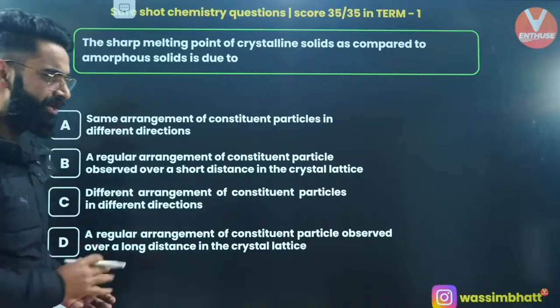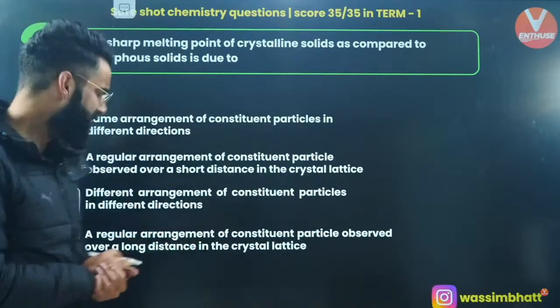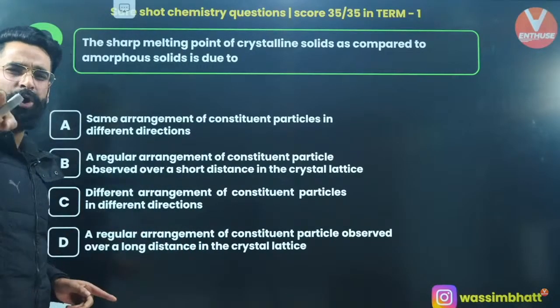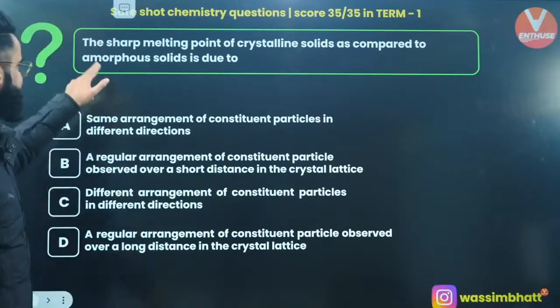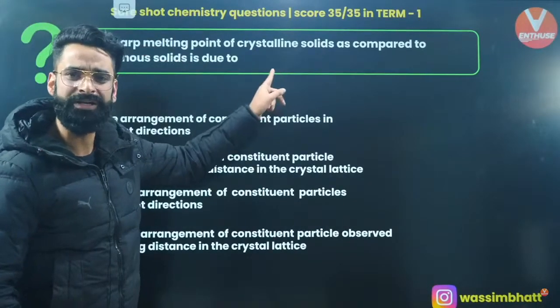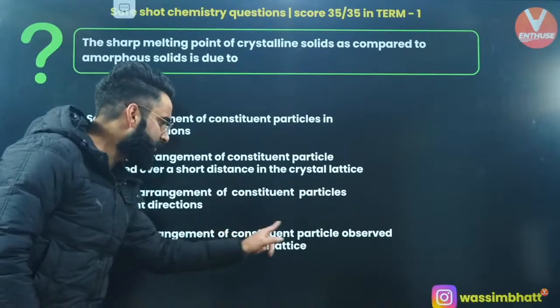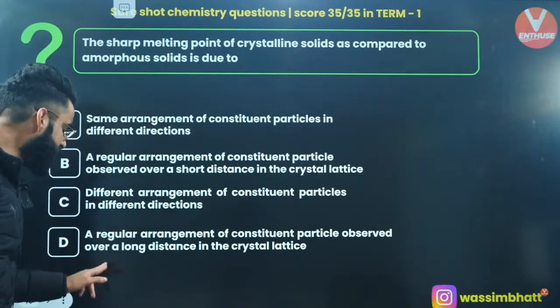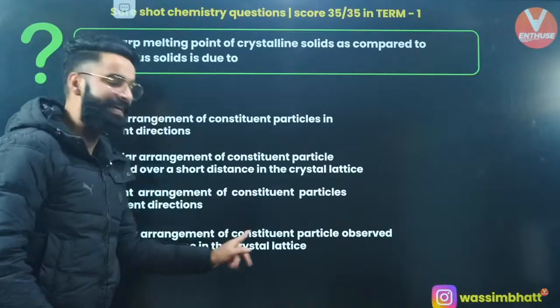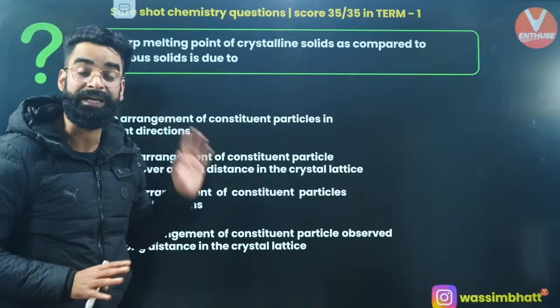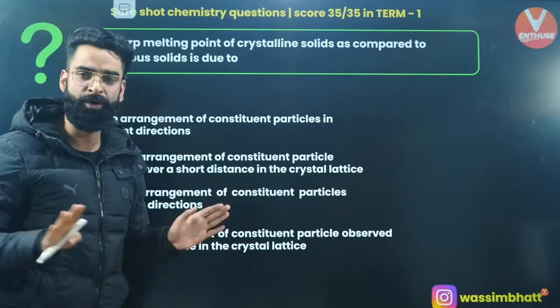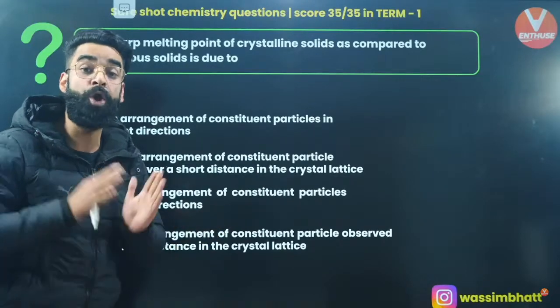Well, I can see majority of the students are coming up with option D, and let me tell you, absolutely you all are perfectly right. Yes, the sharp melting point of crystalline solids. What is the reason for that? The reason is the regular arrangement of constituent particles observed over a long distance in case of crystal lattice. In case of what? In case of your crystalline solids. In amorphous solids, there is no long range order.